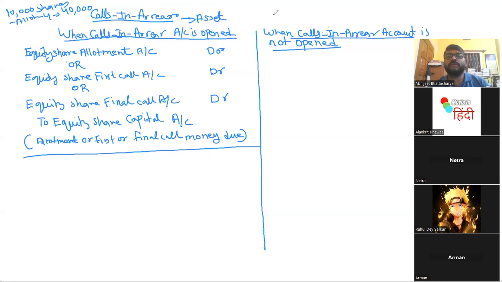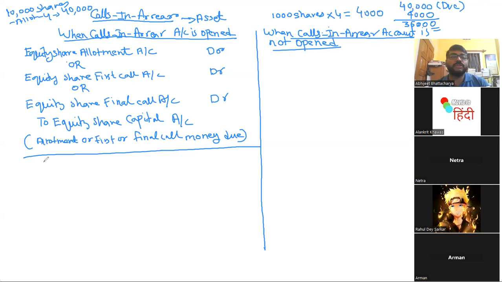Now there is a shareholder who had 1,000 shares. And this shareholder did not pay the amount due on allotment. So how much have you not received? 4,000. So total amount due was 40,000. This was the due amount. From this due amount, how much have you not received? 4,000. Then how much have you received? 36,000. Is that understood, students? Yes, sir. This is call scenario.